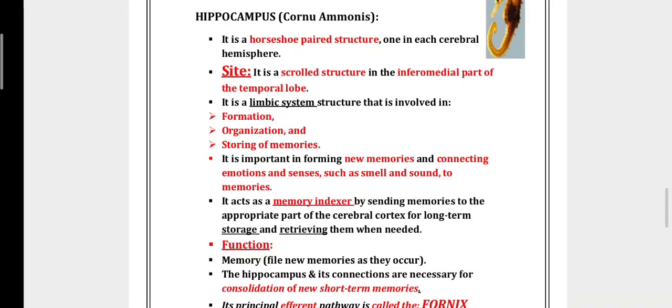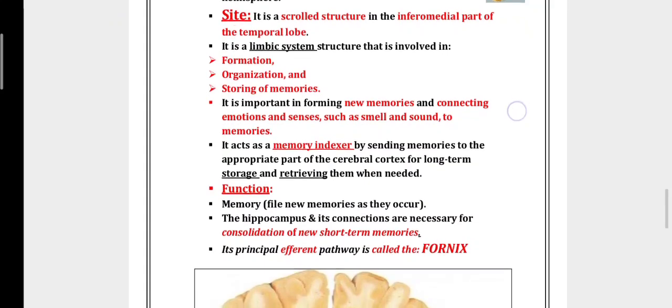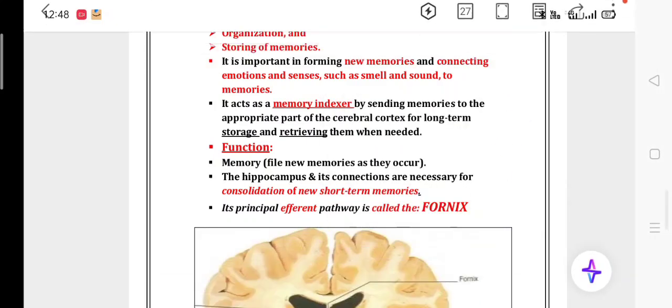It is a limbic system structure involved in the formation, organization and storing of memories. Its important function is forming new memories and connecting emotions and senses, such as smell and sound, to memory. It sends memories to the appropriate part of the cerebral cortex for long-term storage and retrieval of information. The hippocampus is necessary for the consolidation of new memory.